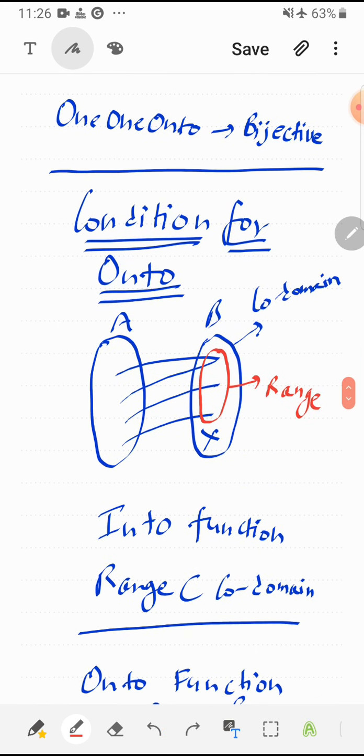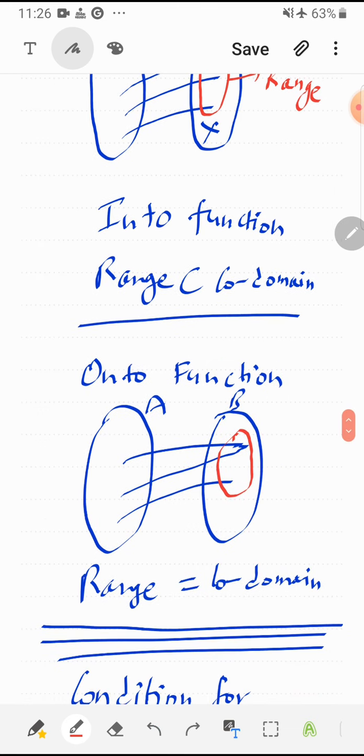Now let us understand condition for onto. If we draw the diagram of any into function, then we can see there is one unmapped element. So this one is range and set B is codomain. So clearly range is a subset of codomain in case of into function. But when the function is onto, then there is no free element in B. That means range and codomain are the same. So this is the official condition for a function to be onto.